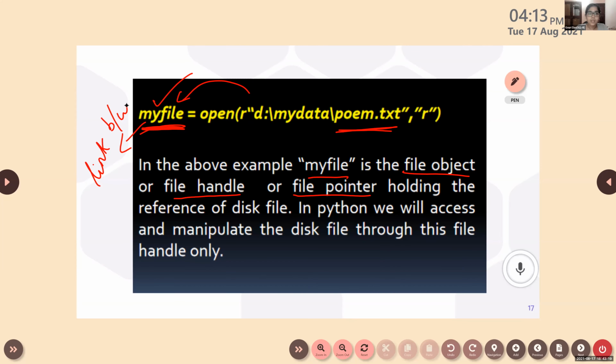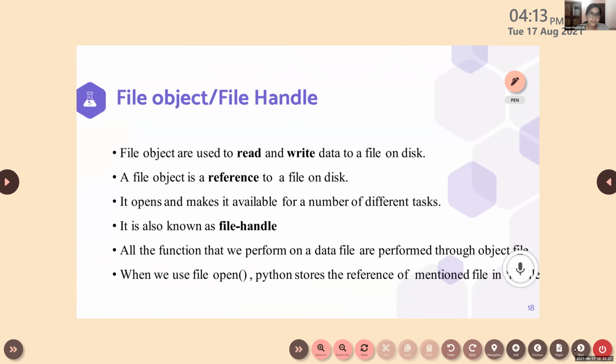Ma'am, file handle creates link between. Oh, you want the definition? Yes. Here you can find your definition. Okay. So from 5 minutes onwards, I was using this word file handle, file object.